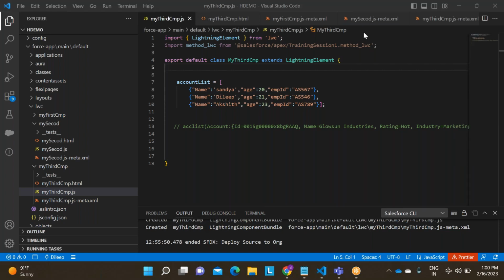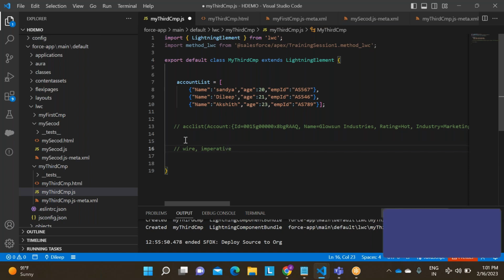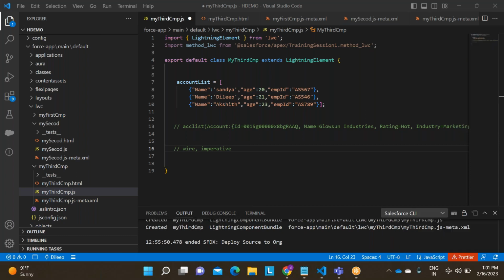Please write. Okay. Now, how to make a call? There are two ways to make a server side call. First one is by using wire. Second one is imperative call. First one is wire and second one is imperative.